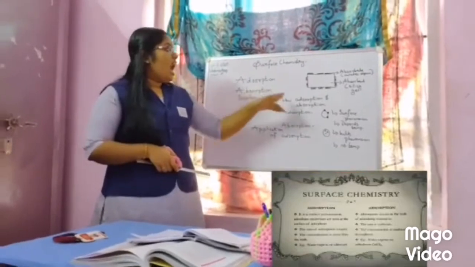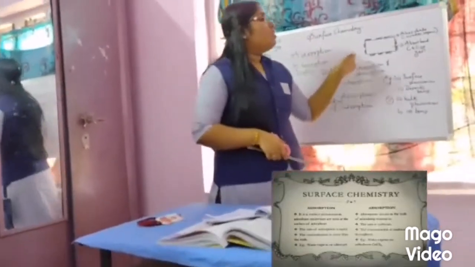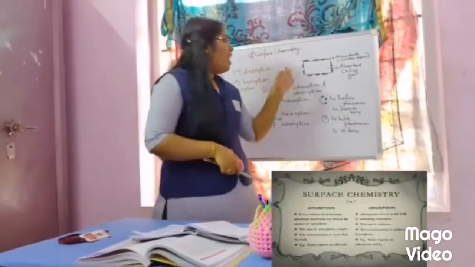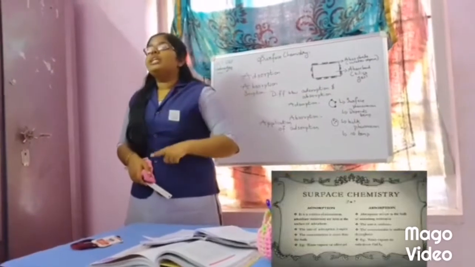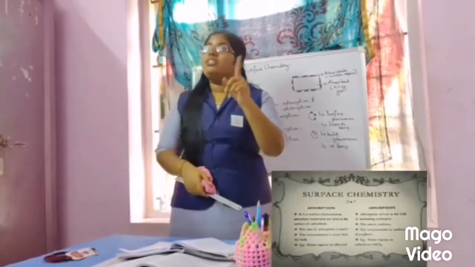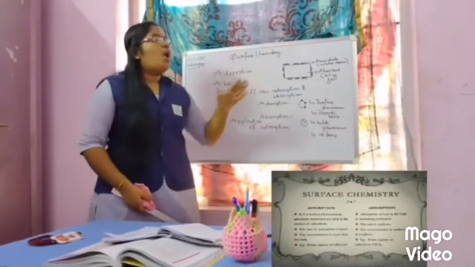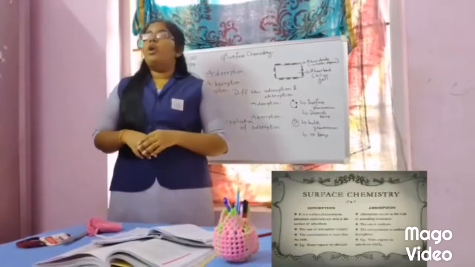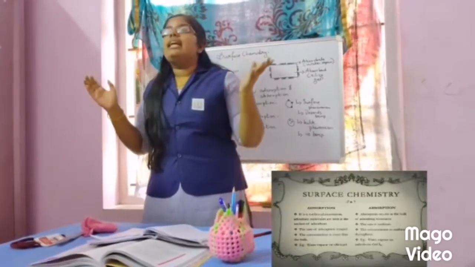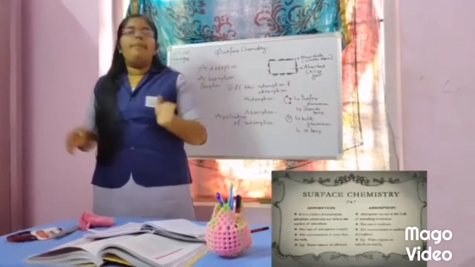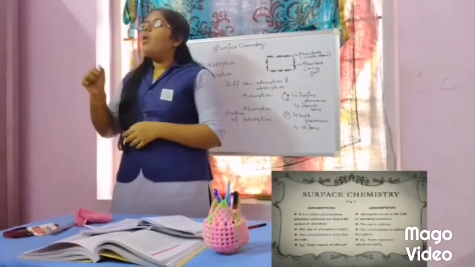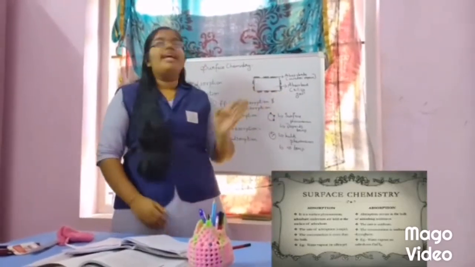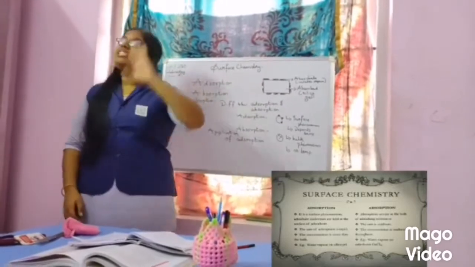Next, the difference between adsorption and absorption. Adsorption is considered to be a surface phenomenon, while absorption is considered to be a bulk phenomenon. In adsorption, the rate is rapid. But in absorption, what is the rate? The rate is uniform. The absorption rate is uniform. In the case of adsorption, it is rapid.